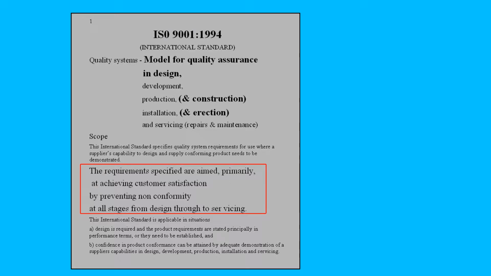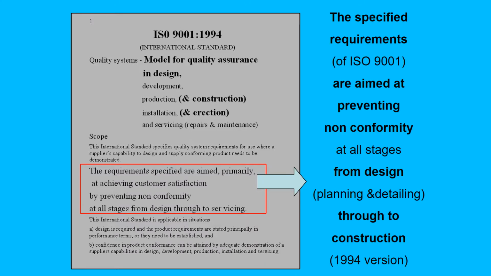When I throw this slide up, many of you will shudder because your experience of quality assurance on construction contracts has been very negative, if not disastrous. However, ISO 9001 is not the problem. The principles of ISO 9001 are brilliantly simple and effective, at least in the 1994 version. They are all about identifying potential problems and developing preventive procedures to avoid or minimise those problems.